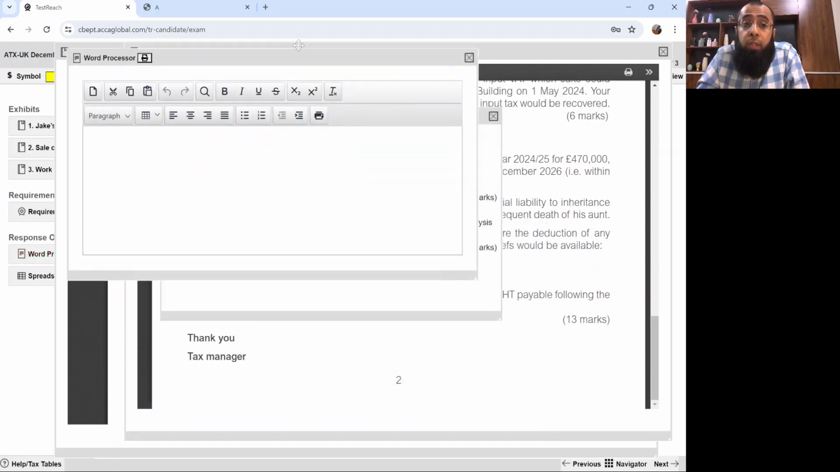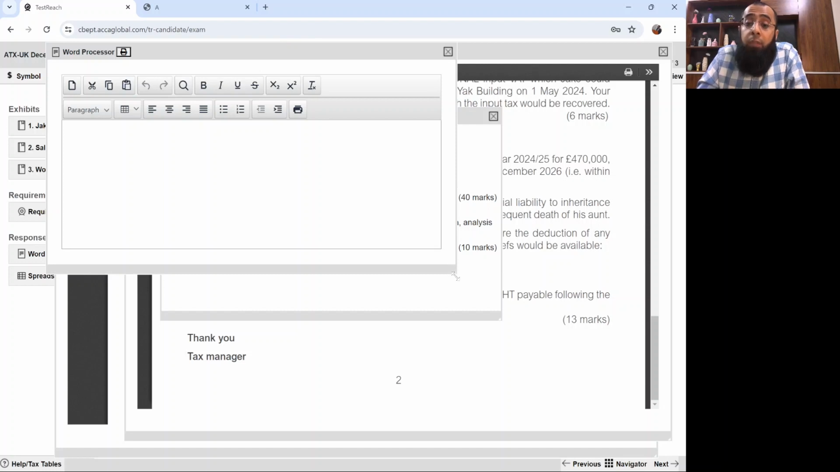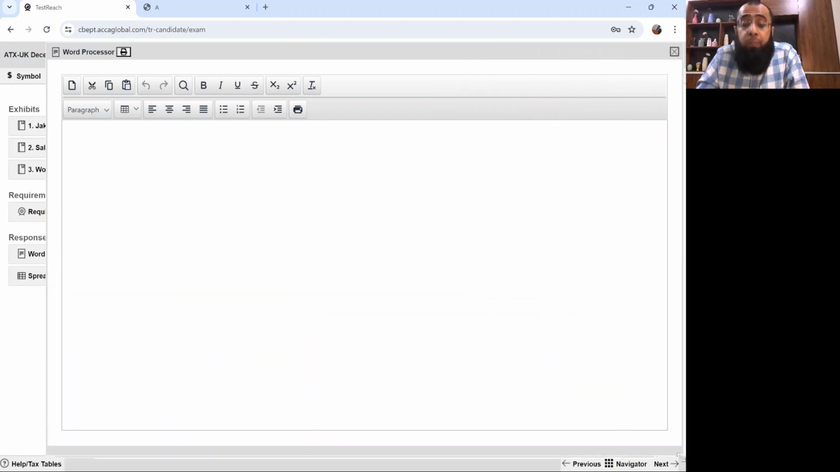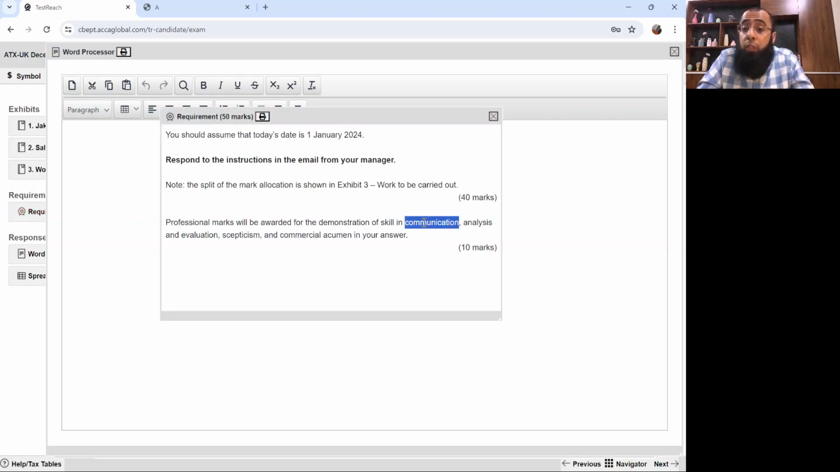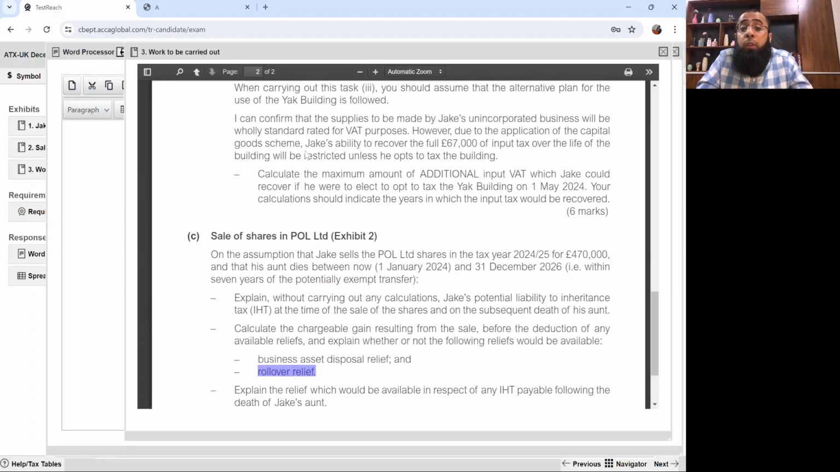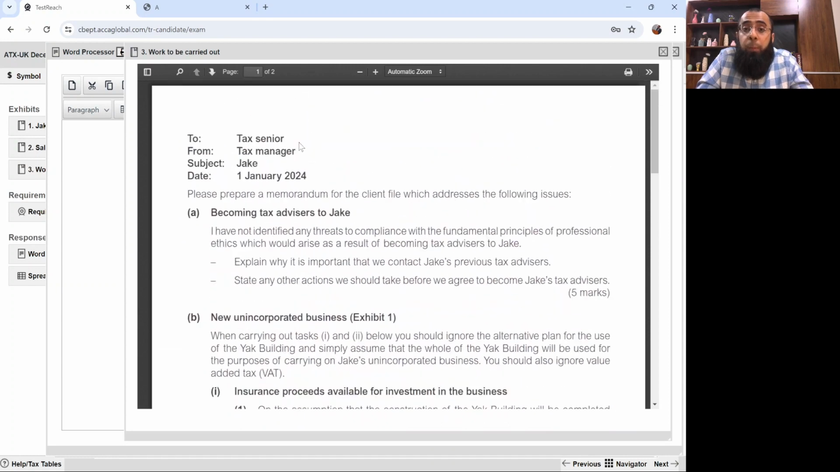And now we have to start drafting our answer. Obviously, it's question number one. So it's very important that you remember that you have marks for communication skill. So you have to look at the format. You have to prepare the memorandum for the client file.